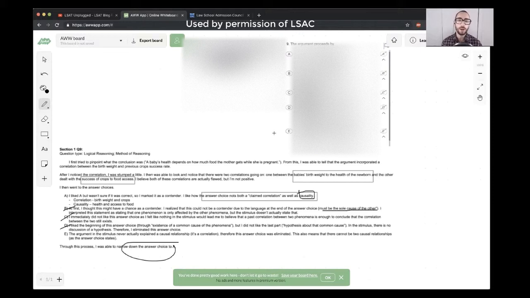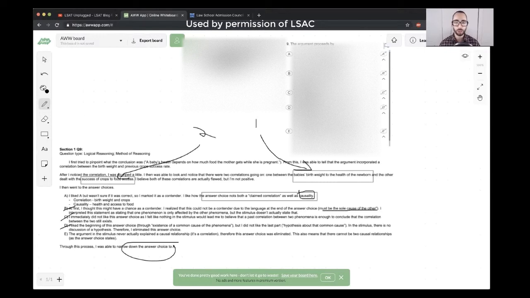And is one coming from the other? I guess that would be like this one and then also this one that the student referred to earlier. Baby's birth weight to health of newborn and successive crops to food access. But it's not as if one of these is causing the other. These are just two things that are going on.